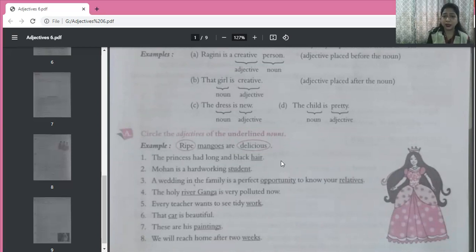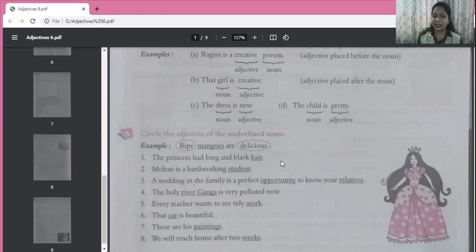So mangoes is underlined. And what kind of mangoes? Ripe mangoes. Okay. And what are delicious? Mangoes are delicious. So both the words ripe and delicious are telling us something about the mangoes. So they are adjectives. Okay, we just have to encircle them.